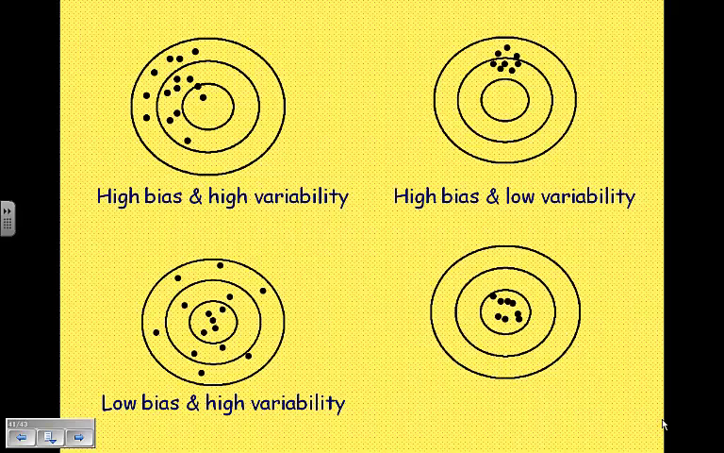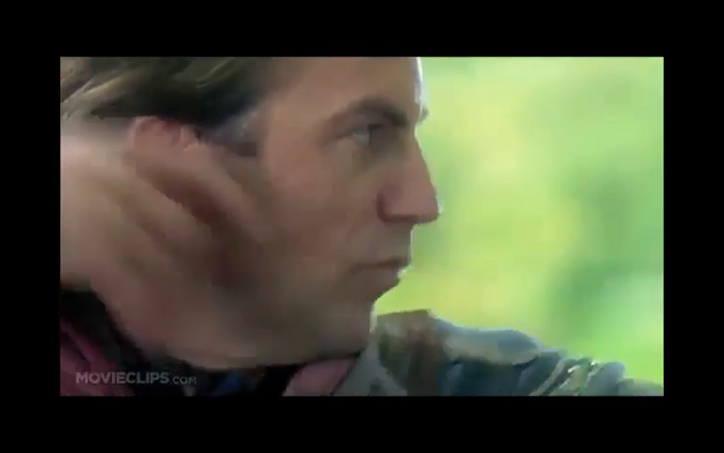The last example is what you want. You want low bias, right, where they're all right in the middle, and low variability, where they're all tightly grouped. That's the ideal. That's what you're shooting for.